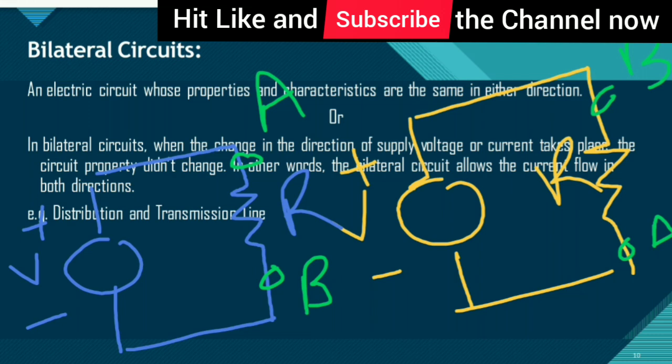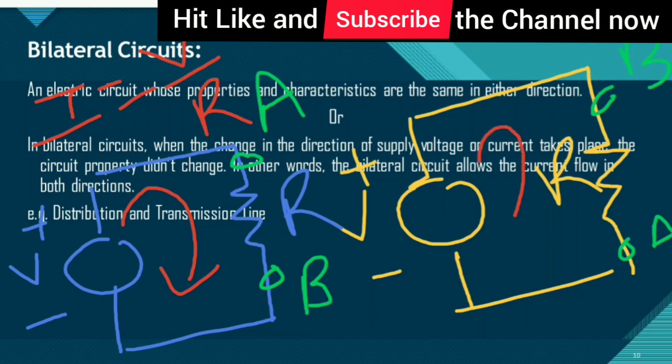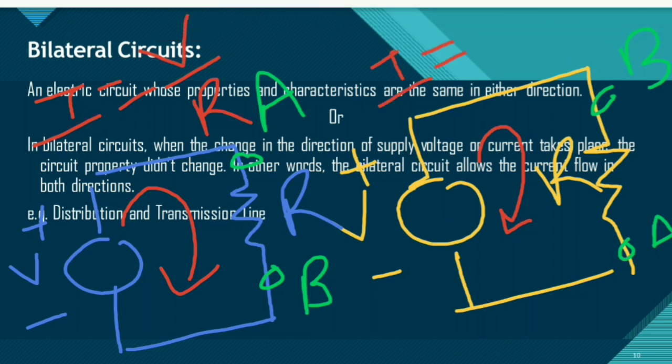So what will happen here? A current will flow through this battery, and through the resistor the current will flow. What will be the amount of current? That will be I equals V by R according to Ohm's law. Now what about the yellow circuit? Will the current flow? Yes, the current will flow. Here the current will flow like this. And what will be the amount of current here? That is equal to the supply voltage V divided by R again. That means the resistance here shows the same characteristic as here. There is no change. Why?